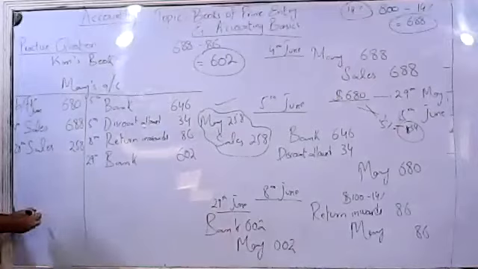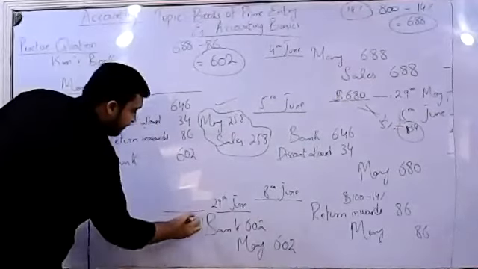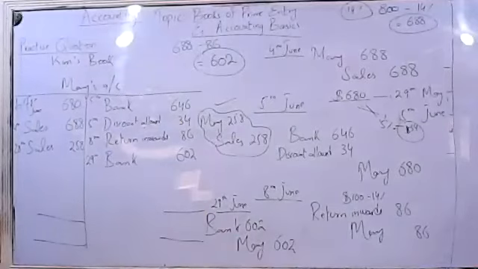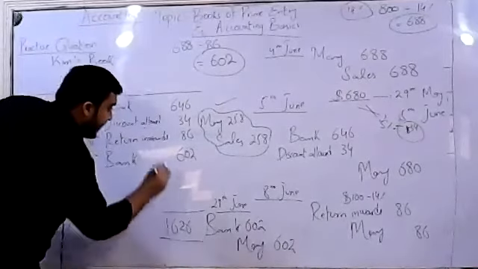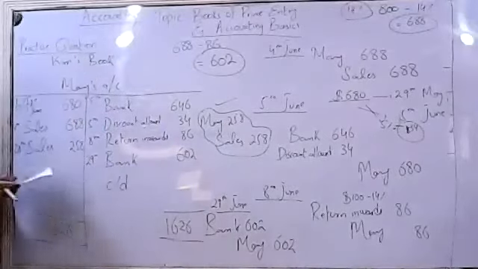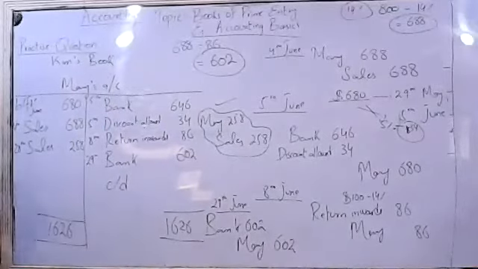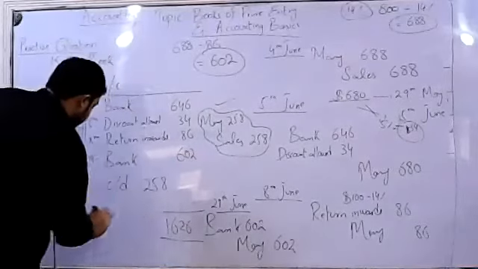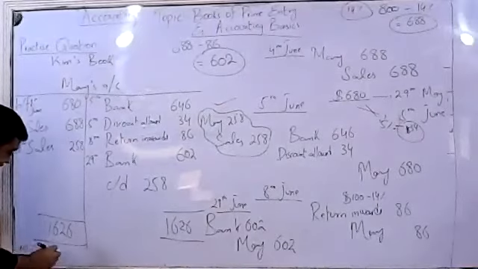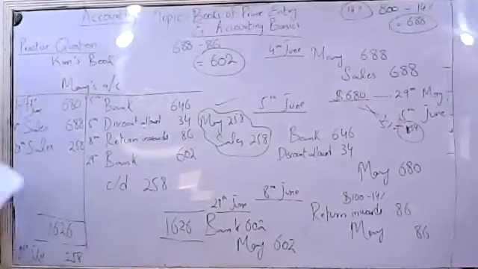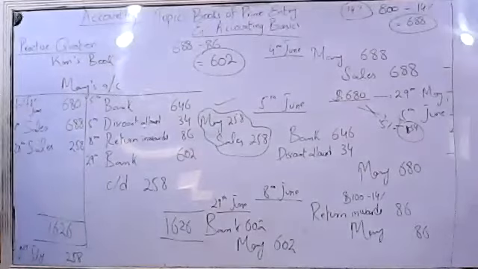जो कि एक लेजर में अप्लाई होता है, वही हम रूल दोबारा अप्लाई करेंगे. The total of the higher side is 1626, which would be quoted on both sides. And ये lower side को हम minus कर देंगे. Higher side में से तो we'll be getting the CD balance, and the CD balance is $258, which would be brought forward on 1st of July, 258. This is all about this question that is relevant to the Mary account in Kim's ledger. I hope it's clear to everyone.